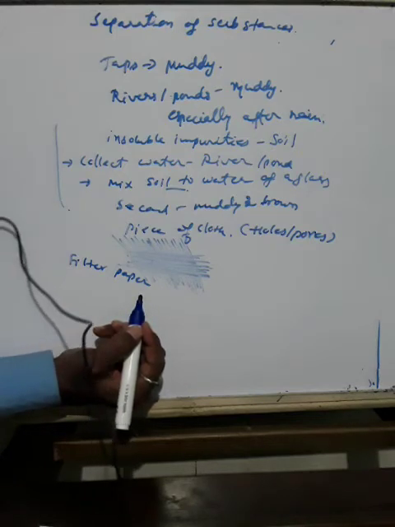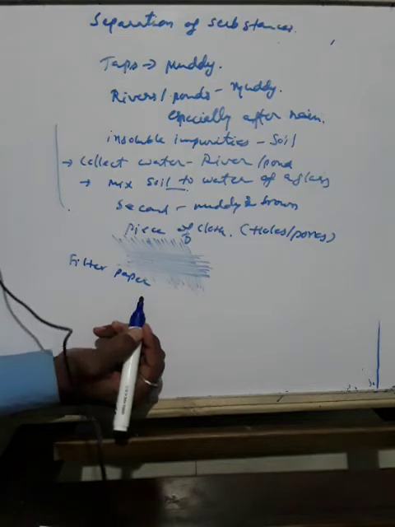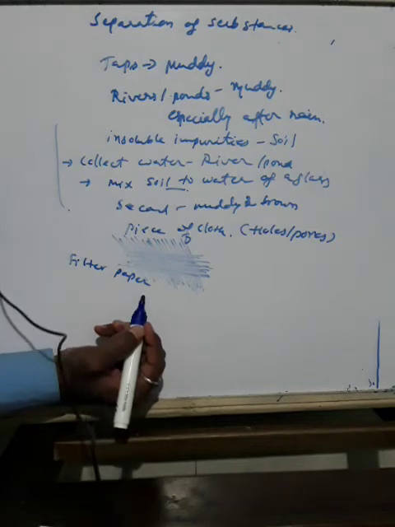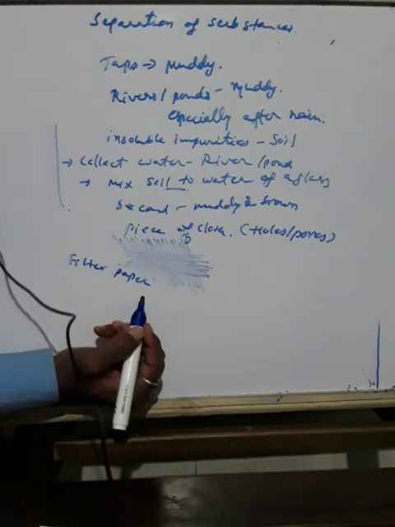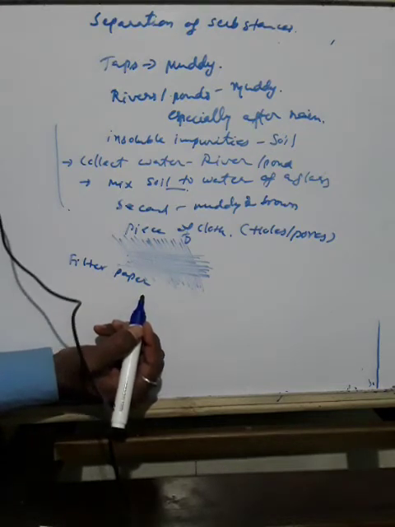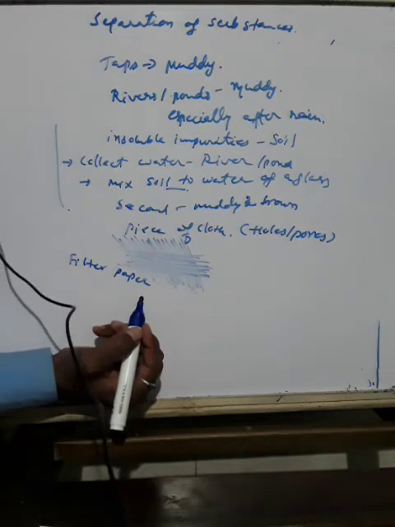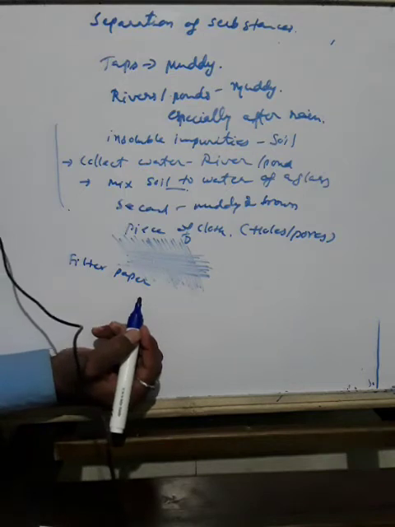Figure 5.9 shows the steps involved in using filter paper. First take a filter paper, fold it two ways, then make a cone shape of the filter and fix it to the stand. Then pour the water, and it will pass through the filter paper and the particles will not remain.